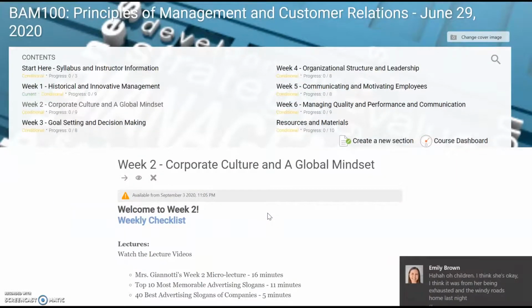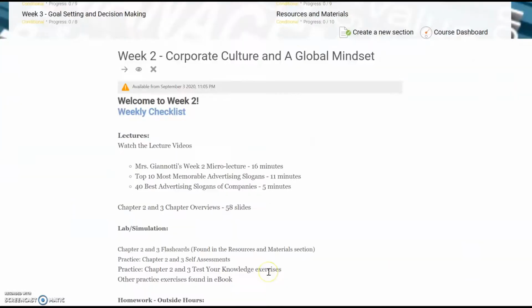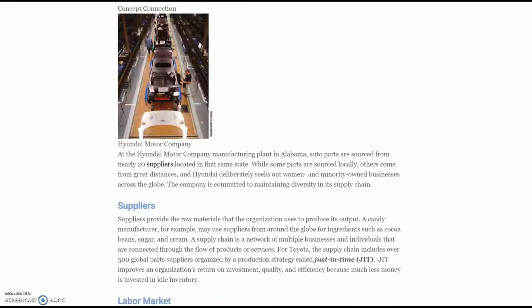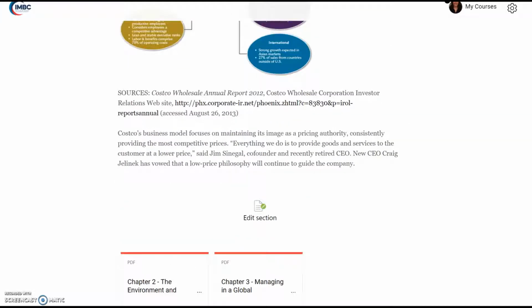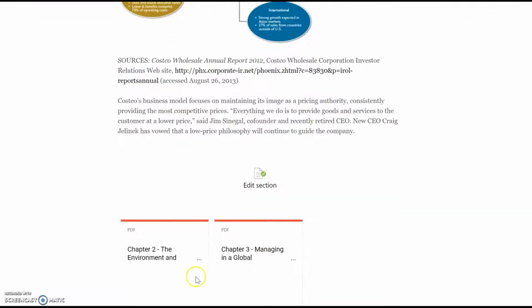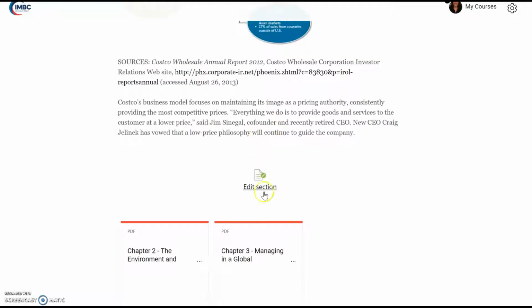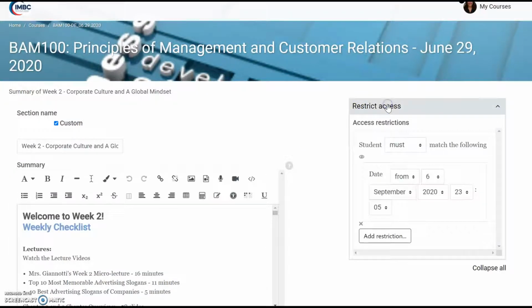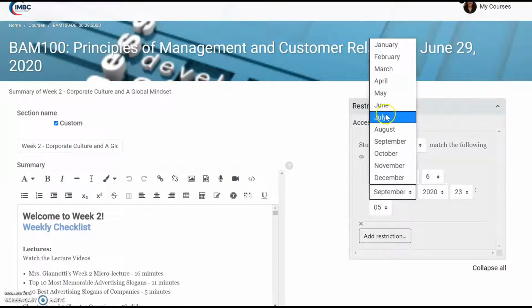if it is incorrect, the way to fix it would be to scroll down and click on edit section, as if you were editing the content, not the actual assignments or discussions. Just the button that says edit section. And you would go up here where it says restrict access and make sure that these dates are set correctly.